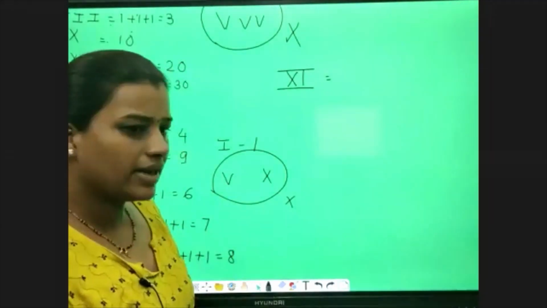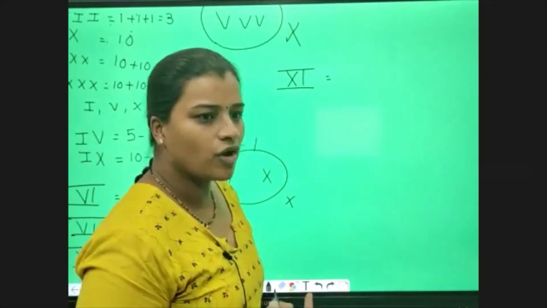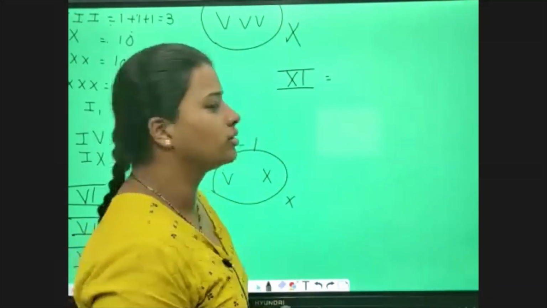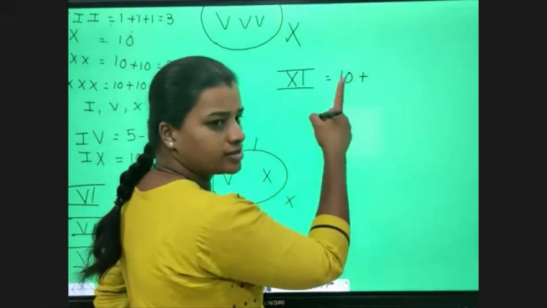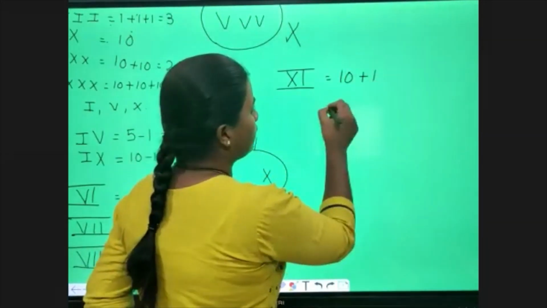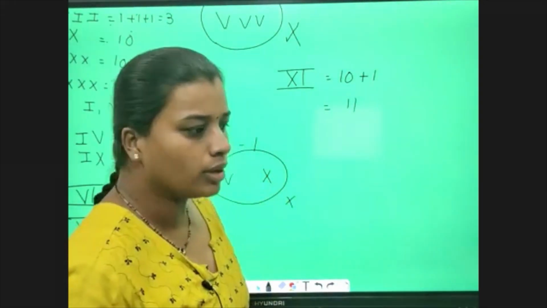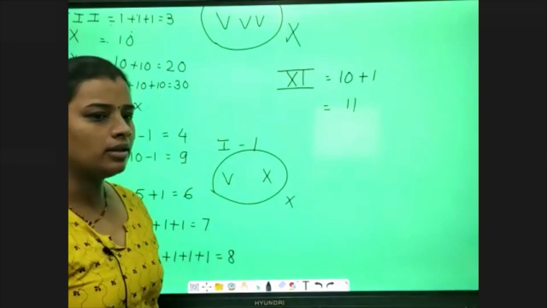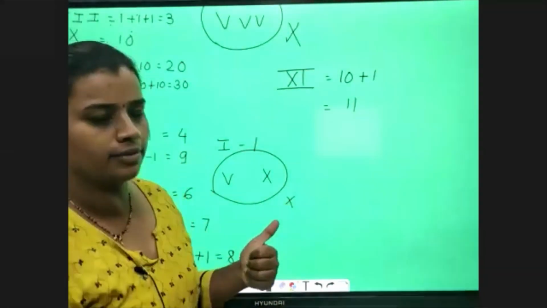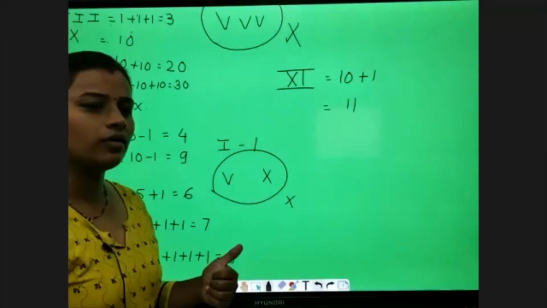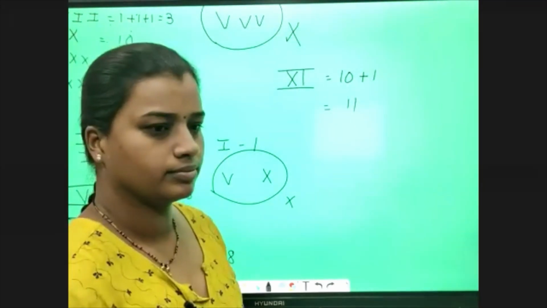Okay. See, I will explain to you. X stands for 10 plus a single I stands for 1. So it is 10 plus 1, that is equal to 11. Okay. 12, how to write 12? 10 plus 2 is equal to 12.